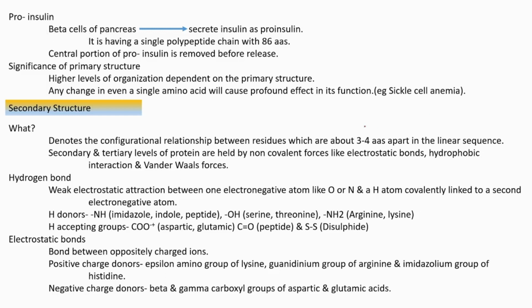That means at that time it is composed of only a single chain of 86 amino acids. Then the central portion of proinsulin is cut out and released as the A and B polypeptide chains. In that way, the final insulin is formed.